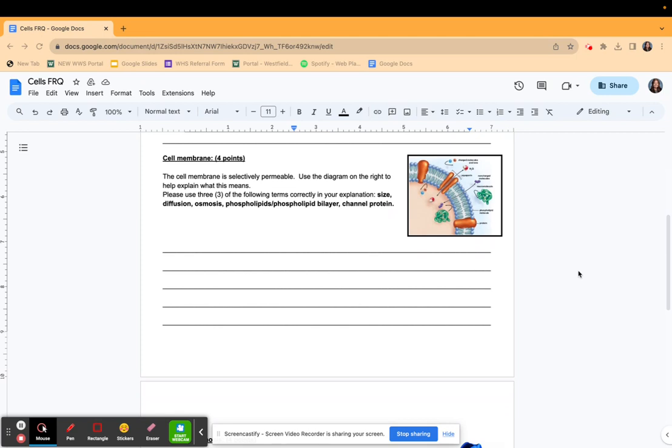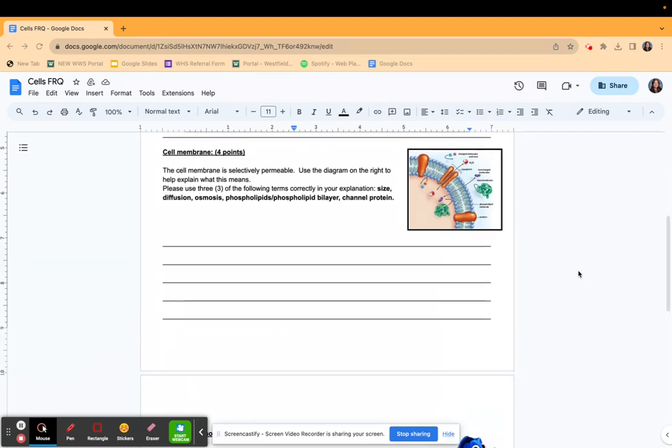Cell membrane. The cell membrane is selectively permeable. Use the diagram on the right to help explain what this means. Please use 3 of the following terms correctly in your explanation: size, diffusion, osmosis, phospholipids, phospholipid bilayer, and channel protein.